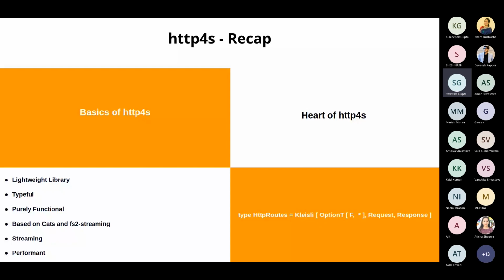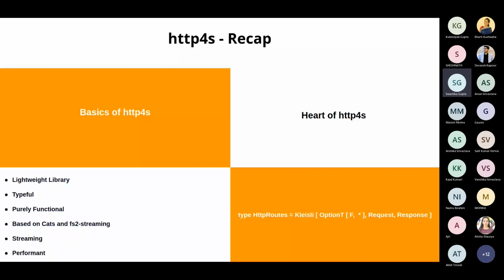And then again, since the response that you will generate won't be in an isolated environment, it will have to interact with databases, maybe other servers, so it will have some side effects, and those side effects, the interaction with the environment, is something which is encapsulated by this F, which is available to us from cats-effect, right? So now our complete definition of HttpRoutes is a function which maps a request to optional responses while interacting with an external environment, in very simple layman terms, right?